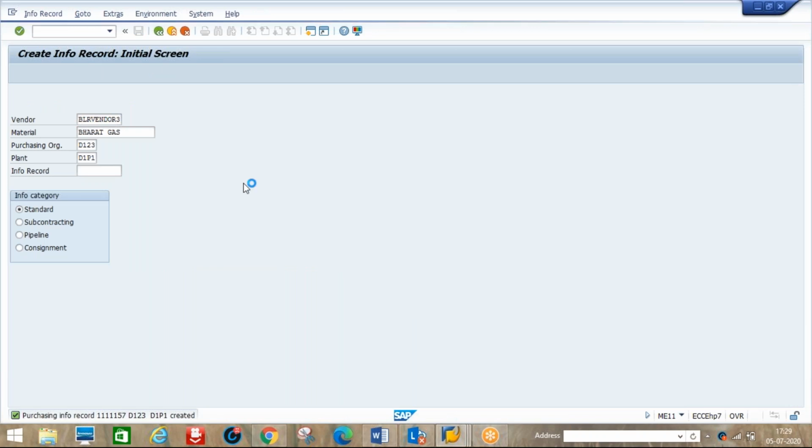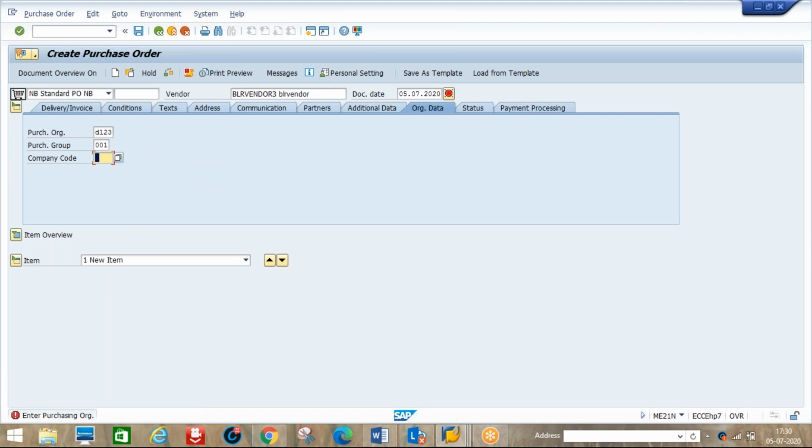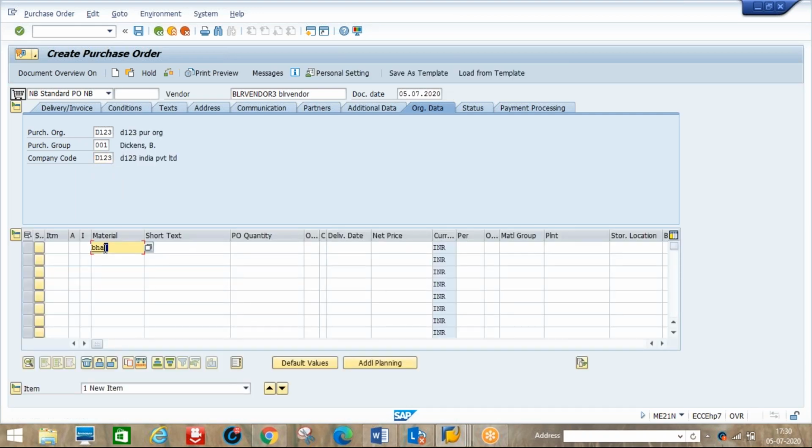Bangalore vendor 3 is our vendor. Enter. Purchase organization, purchasing group, company code. Then in the item overview, we need to enter the finished material you are going to purchase, that means Bharat gas. Let's say 200 kgs that I'm ordering from the vendor. Delivery date 15th July, net price 300, plant D1 P1, storage location D1 S1.